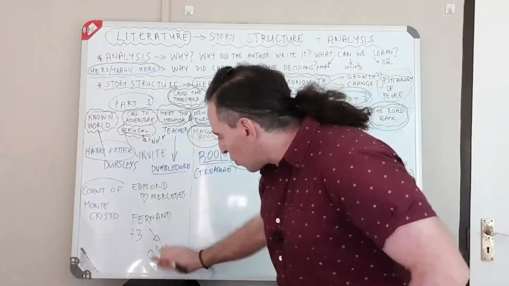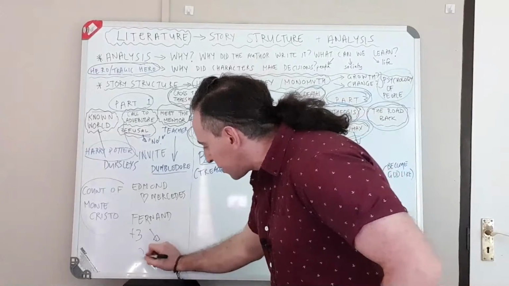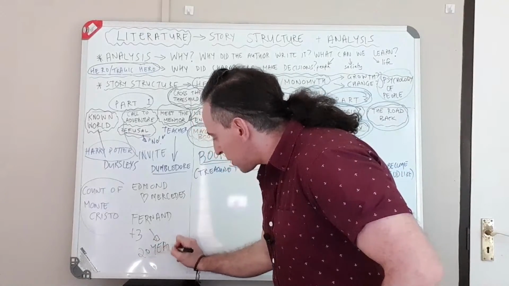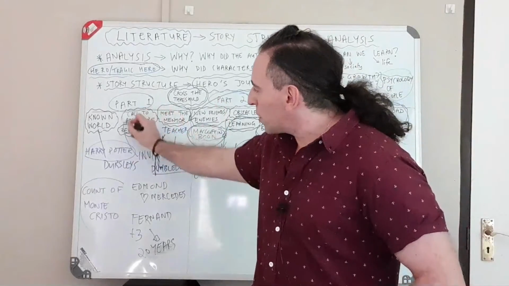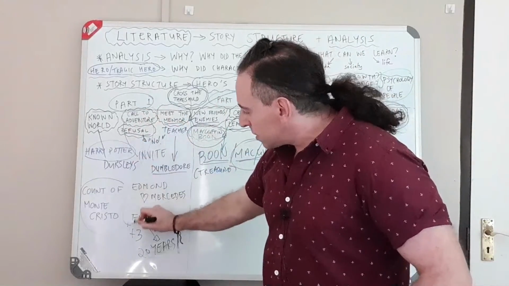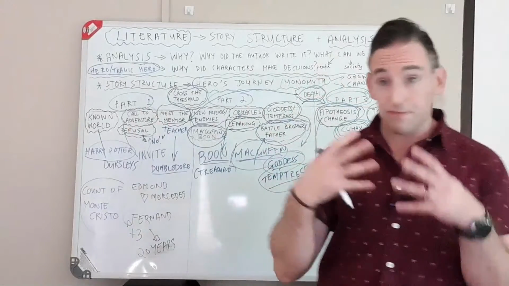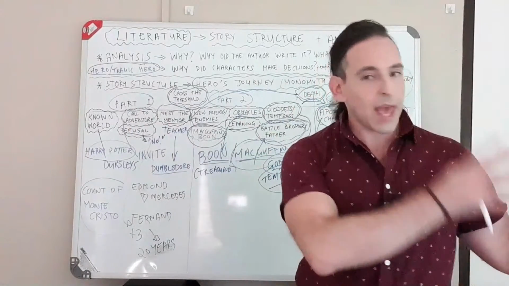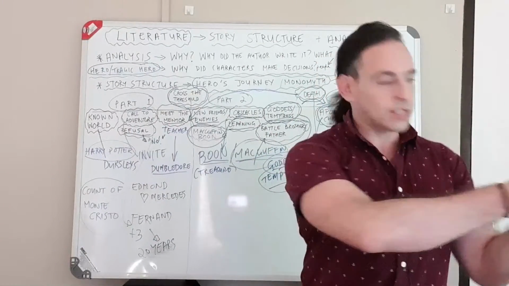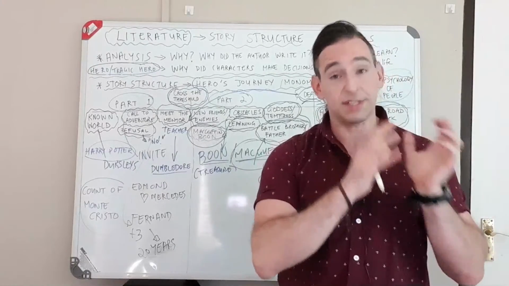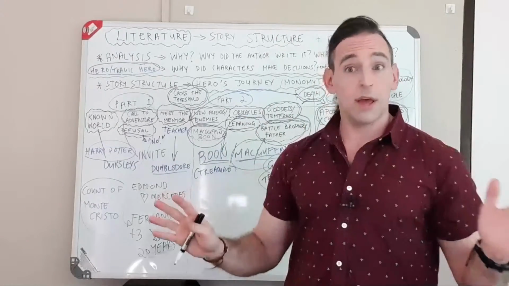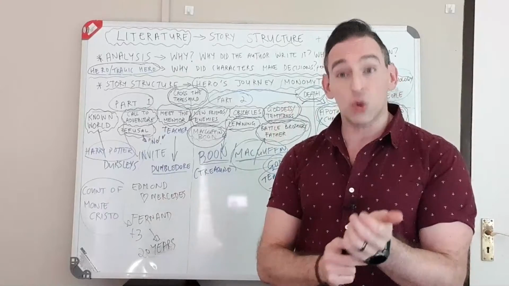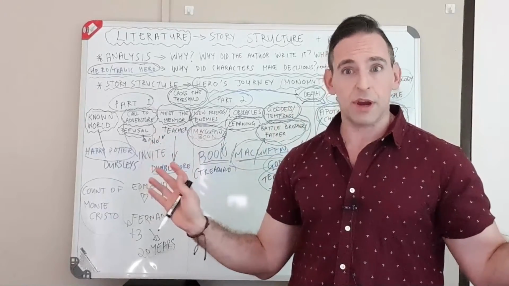So this is all happening, jail for 20 years, at least 20 years. This is still in part 1. And here, the call to adventure is this plot. Because if that hadn't happened, Edmund is going to be living his life. So something has grabbed him. And obviously, he didn't want to go, because nobody wants to go to jail. They grabbed him, and this plot puts him in jail, and he didn't do it, and they put him in jail for 20 years. That's it. They leave him there. All right.